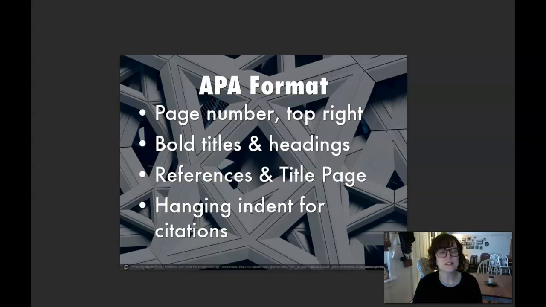You want to have a hanging indent for all of your citations, and some of the most common things that I see is people who forget to italicize their journal title. So the title of the source, like the journal that you got it from, for instance, New York Times, would be italicized. Also, you want to capitalize the first letter of the title, the first letter of any subtitles, and any proper nouns, and then that's it for the title of that source. So if you got something from New York Times that was titled like, "Don't touch your face," then only the D would be capitalized, "Don't touch your face," but New York Times would be capitalized.